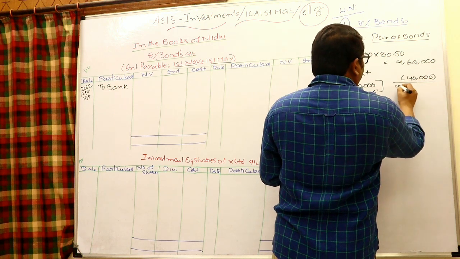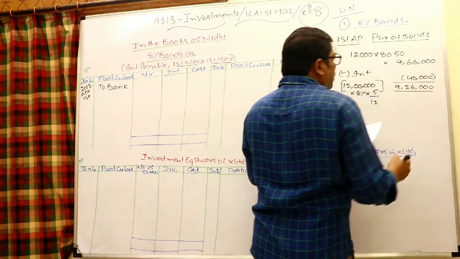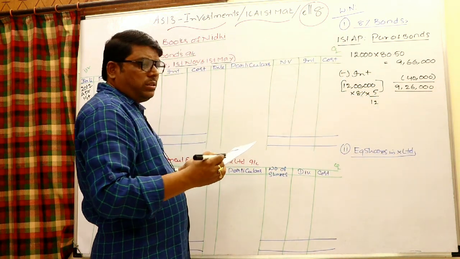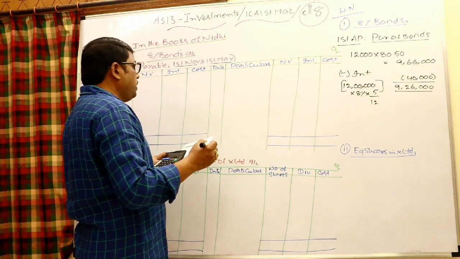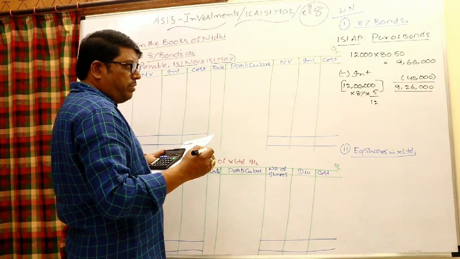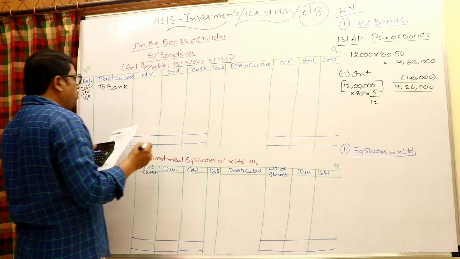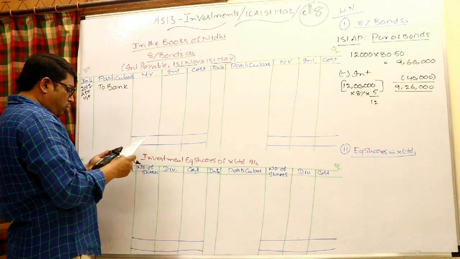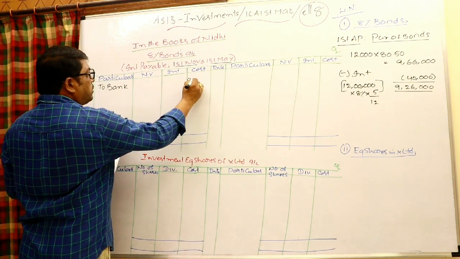Then what we can say, 9 lakh 26,000 you paid towards purchase of bonds, towards cost of investments, and 40,000 towards interest. Therefore you can write that investments account debit to bank account. Write in the cost column the amount 9 lakh 26,000.